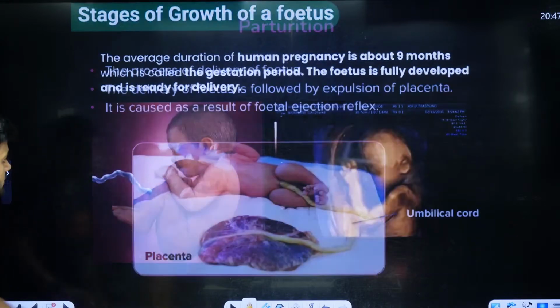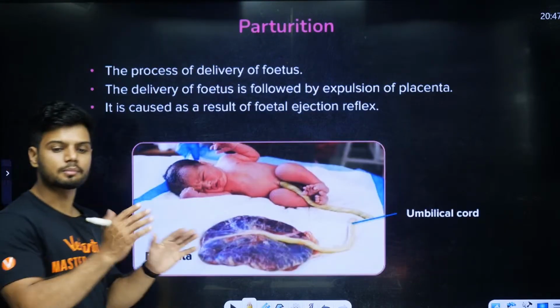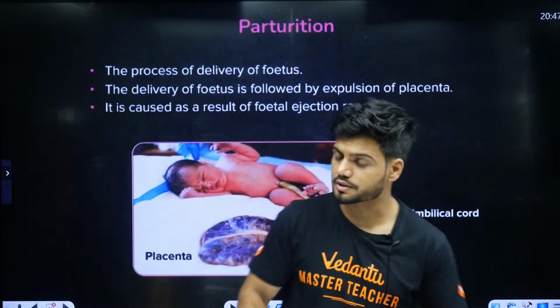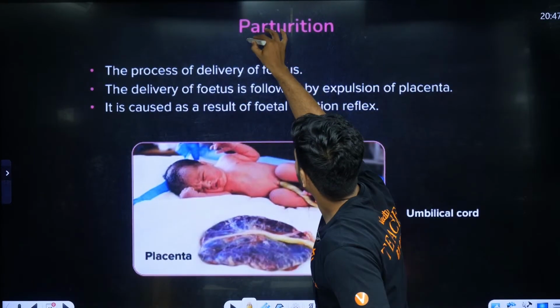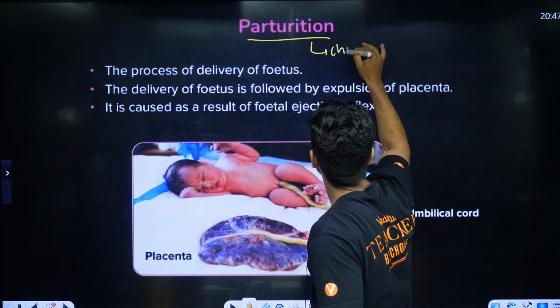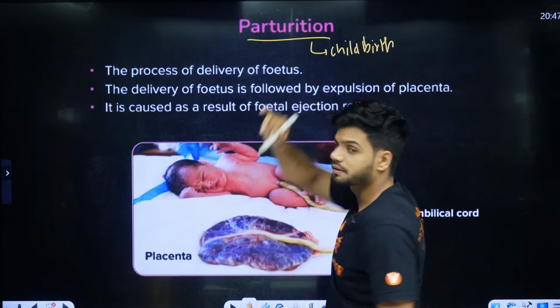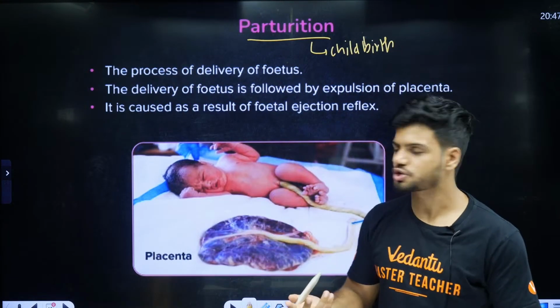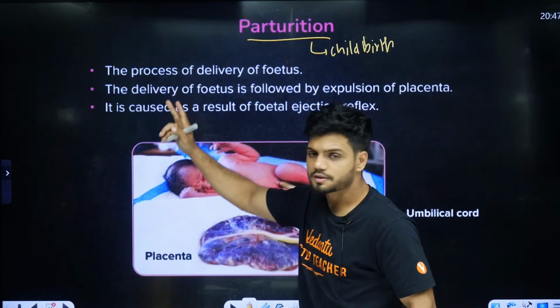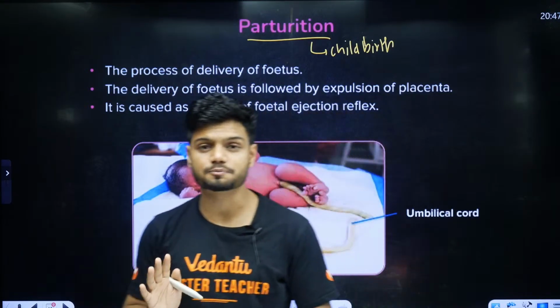Then 9 months, baby is ready to come out. That is called parturition, students. Parturition is called what? Childbirth. Childbirth is called parturition, students. Now students, parturition does not happen just like that, it is a very complex process.